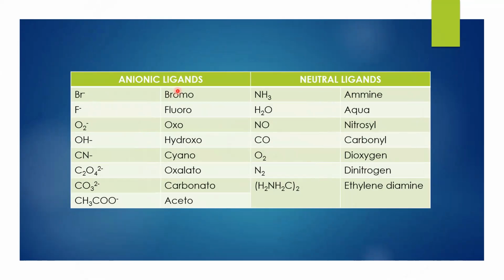Here come your anionic ligands with their names: bromide ion is bromo, then fluoro, oxo, hydroxo, cyano, oxalato, carbonato, aceto. Whereas your neutral ligands are also listed over here. So do take care of your neutral ligands.